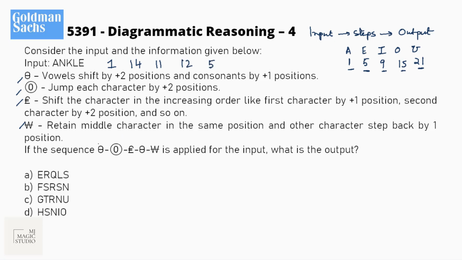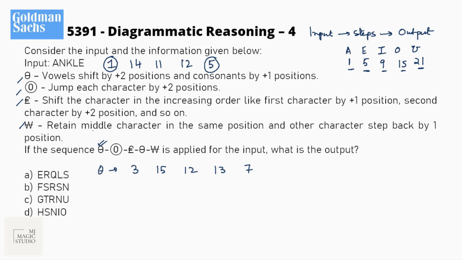Now the first operator that we need to use is this theta. It says vowels shift by 2 positions and consonants by 1 position. So here the vowels are this 1 and this 5. These two will shift by 2 positions, that means they will increase by plus 2, and the positions 14, 11 and 12 will be increased by 1. So after theta, what will we get? 1 will become 3, 1 plus 2. 14 will become 15, 11 will become 12, 12 will become 13, and 5 plus 2 will become 7.